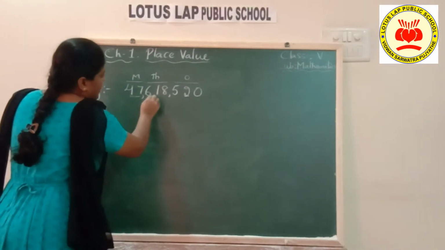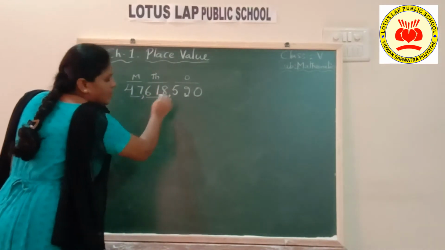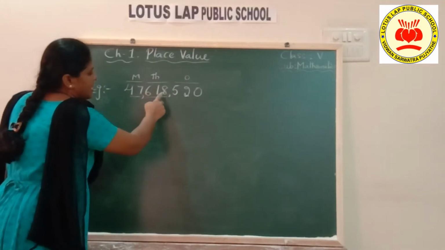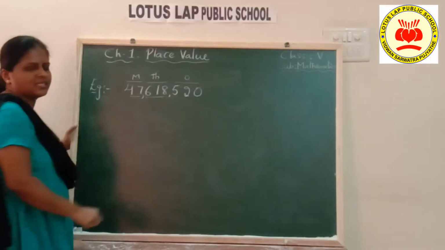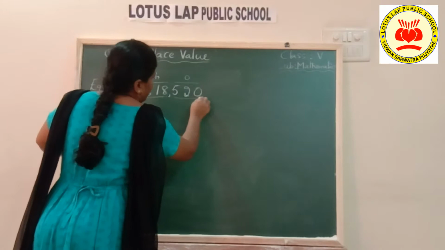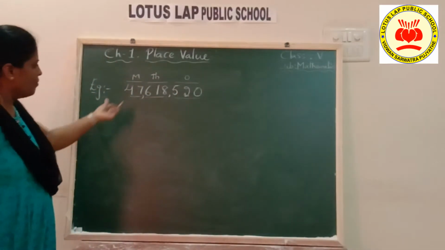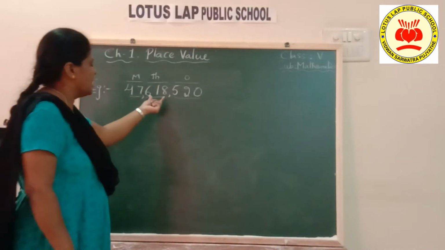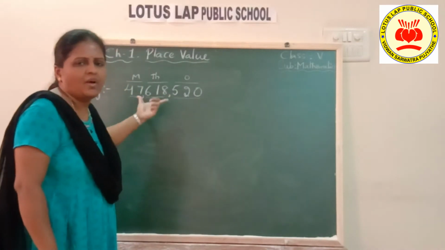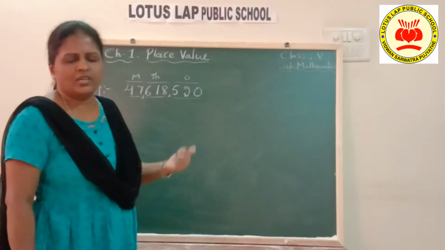Next, these 3 digits are under thousands period, read them together: 618 thousands. Next, the last 3 digits, 520. So 47,618,520. This is how you should read the number. The same way, you write the number name also.